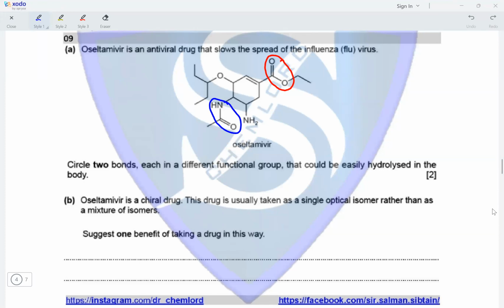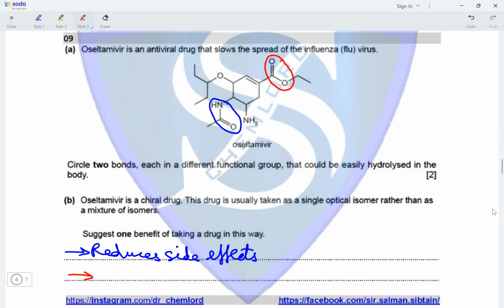Oseltamivir is a chiral drug. This drug is usually taken as a single optical isomer rather than as a mixture of isomers. Suggest one benefit of taking a drug in this way. If a drug molecule contains a chiral carbon atom, it means that only one of the two optical isomers is the one responsible for the beneficial effect. The other causes the harmful side effects. So, one benefit of taking the drug in a single optical isomeric form: it reduces side effects because the optical isomer that causes side effects is not taken.